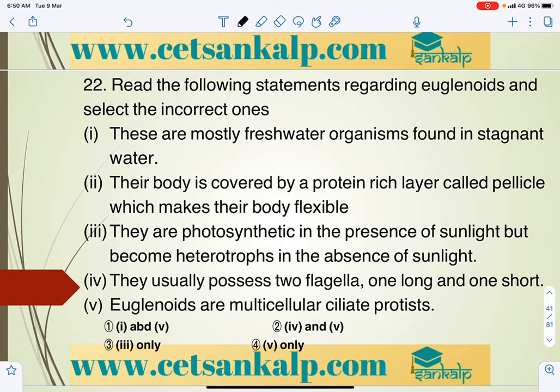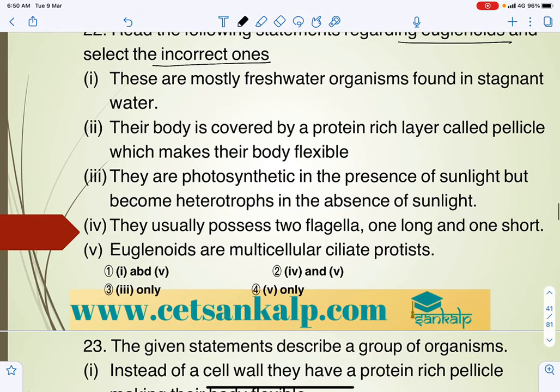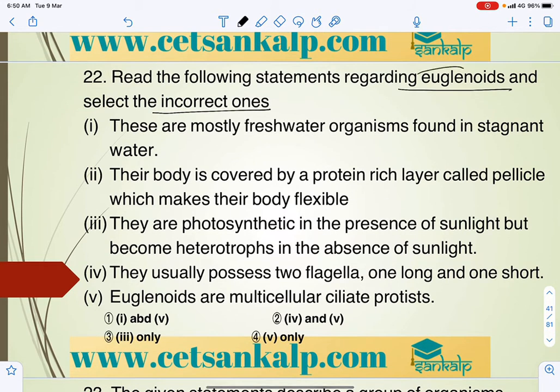Read the following statements regarding euglenoids and select the incorrect one. These are mostly freshwater organisms. So generally regarding euglenoids, euglenoids are freshwater organisms found in stagnant water. So these are not of marine water. They are generally seen in fresh water, so that is the wrong statement.